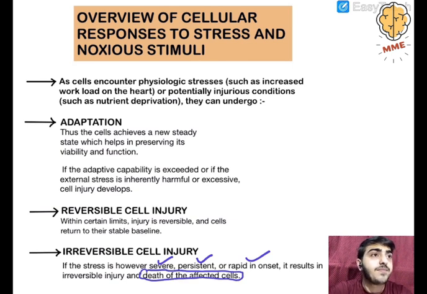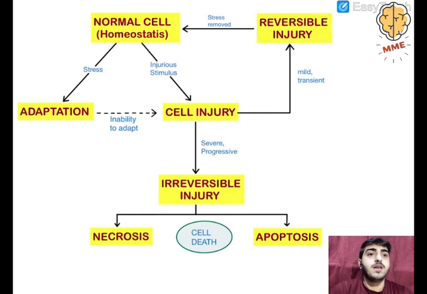So these are the things in this slide. Let's move on to the next slide. I've also prepared a flow chart. Flow charts help us better understand the concept. You can remember text from all the textbooks, but once you see a flow chart, you will definitely remember it for a longer time.